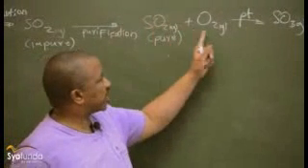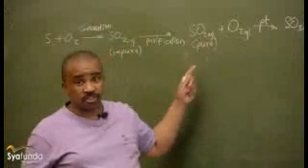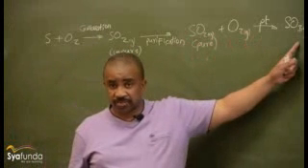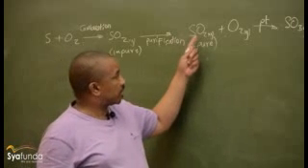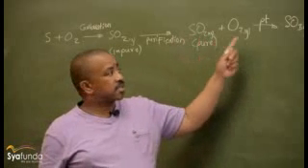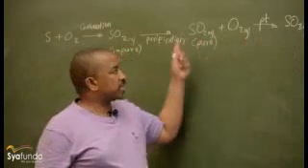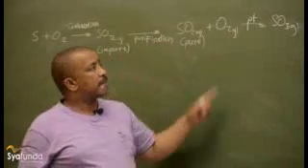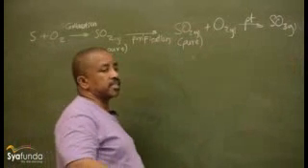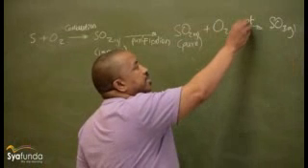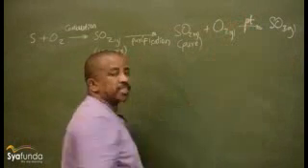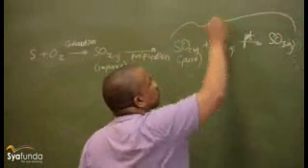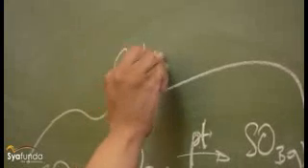A liquid mixing with a liquid to give another liquid is still homogeneous, or a solid reacting with a solid to give a solid. But in this case, gases react to form another gas, and this is speeded up by the presence of a solid, which is platinum. Hence, this process is a contact process.